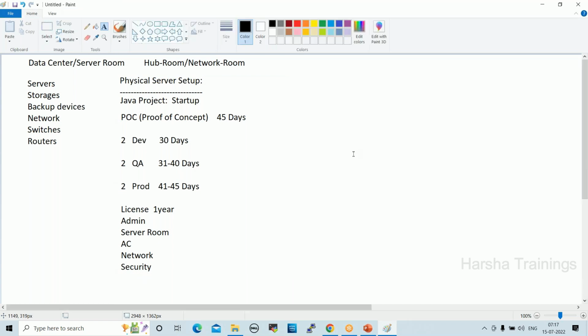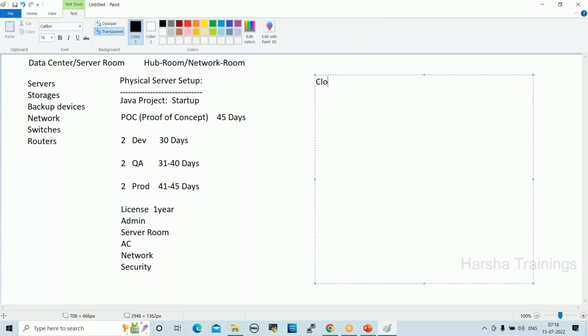Fine. So for the same requirement, if you take cloud servers, what will happen? We'll try to understand. Same requirement, cloud server setup, same Java project. It is a startup, right? Same POC, proof of concept. It is a 45 days timeline, same. Fine. So in cloud setup, what will happen?